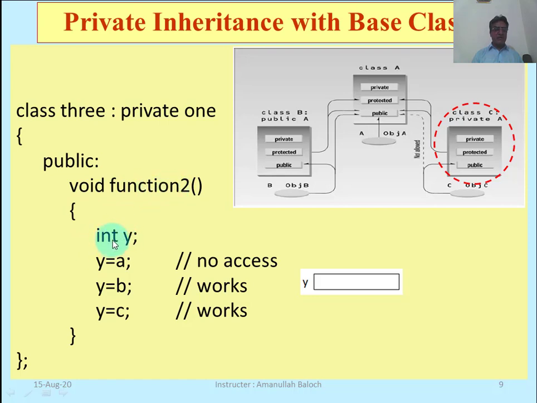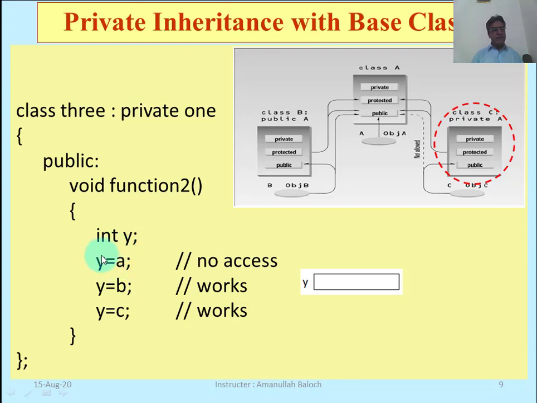In this function we have a local variable int y. Y is our local variable, and we are assigning it the value of a member of the base class, y is equal to a.